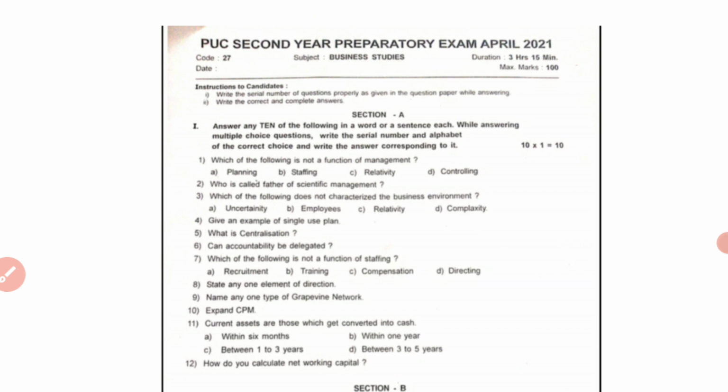Only the 9 chapters are to be considered for this examination. So let us see the question paper of PUC second year preparatory exam April 2021 of the subject Business Studies.